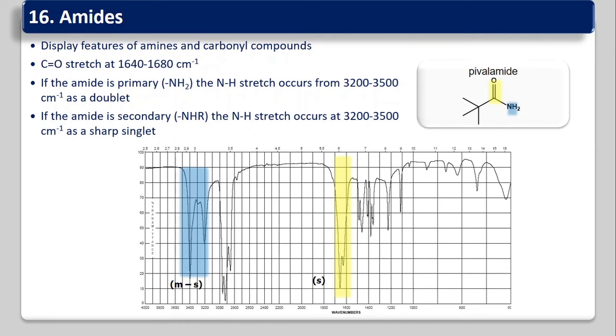If the amide is primary, then the NH stretching occurs between 3200 to 3500 cm⁻¹ as a doublet, just like a W, as we saw in the last slides.